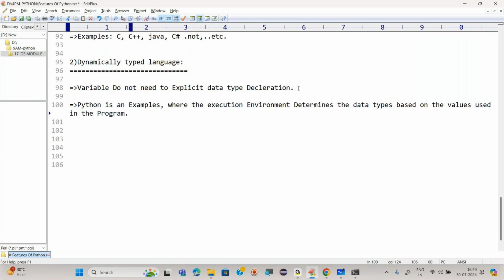Are you getting it? Do you have any doubt or not? You have a doubt? Okay, one more time we'll see.